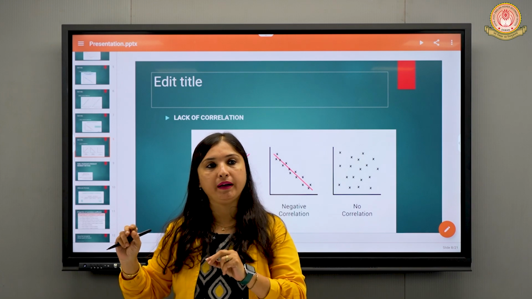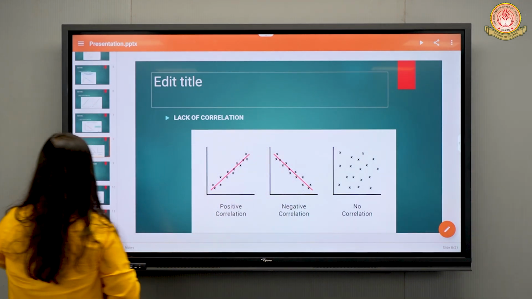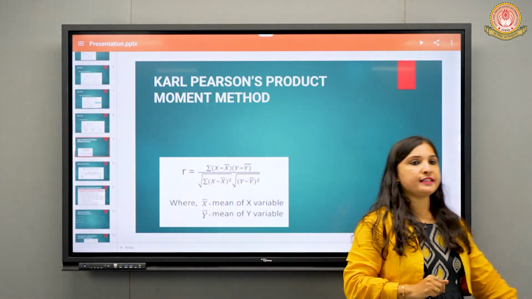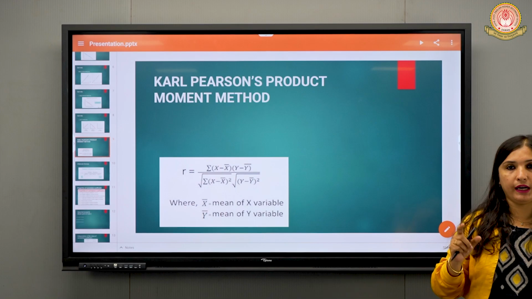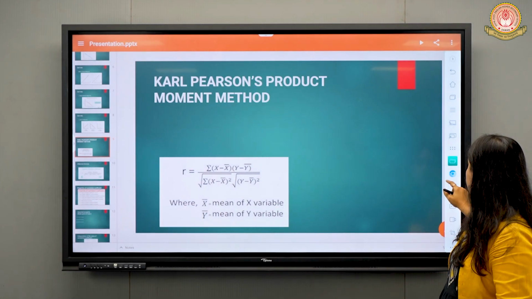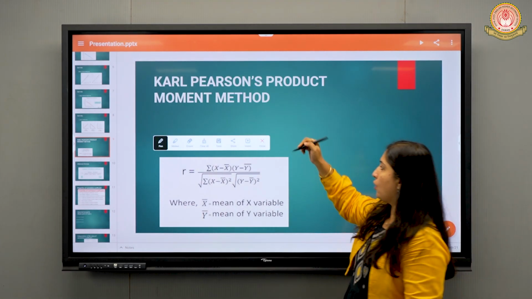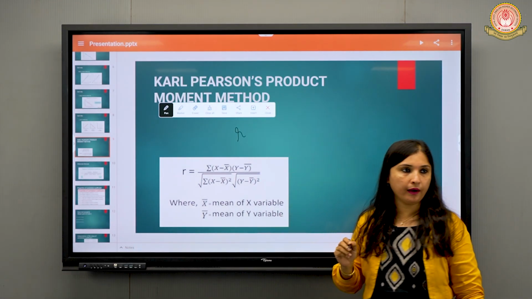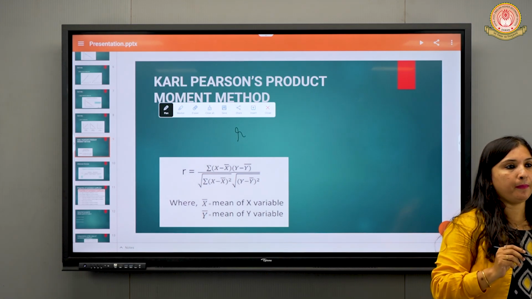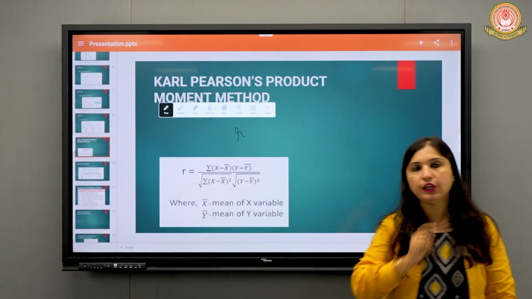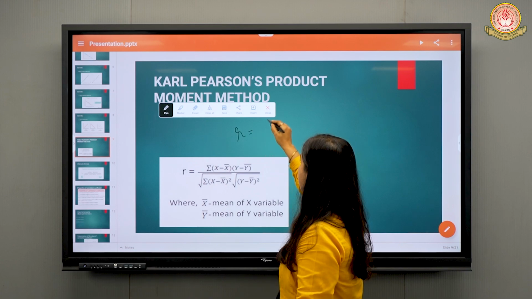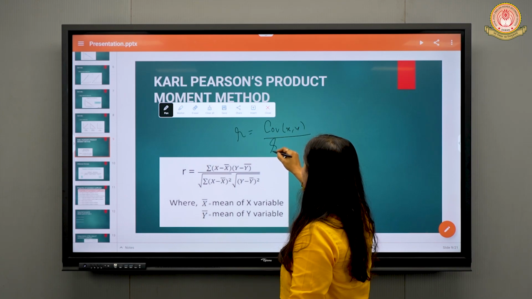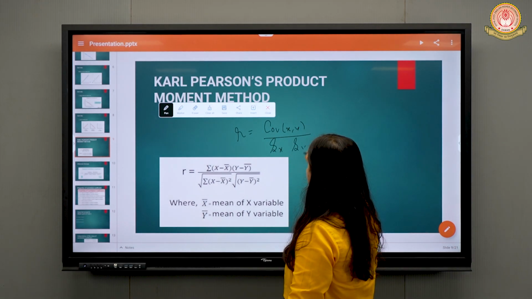Karl Pearson product moment method. Okay. So moving toward the Karl Pearson product moment method. Before starting this method, I would like to tell you about correlation. Correlation is denoted by small r, and the initial formula of small r is covariance xy divided by Sx into